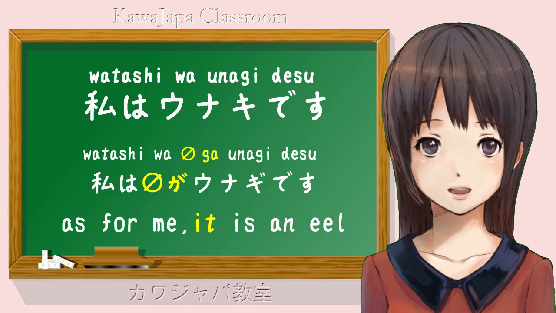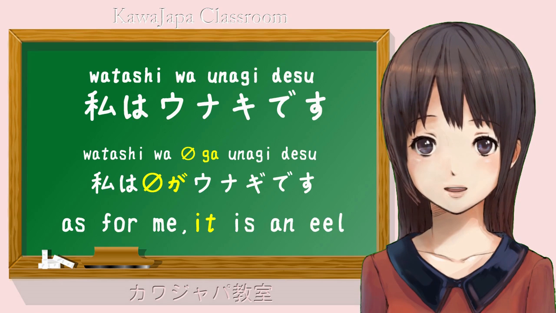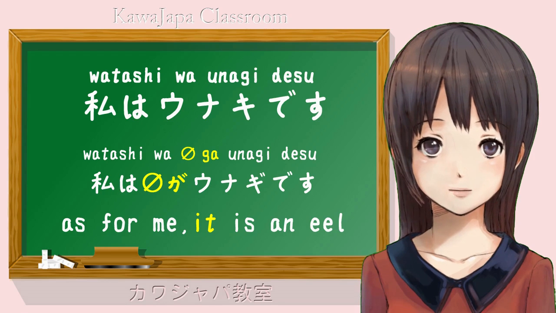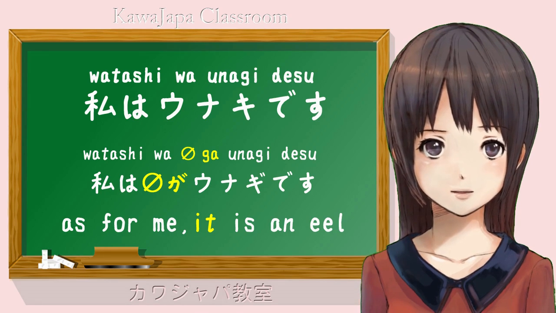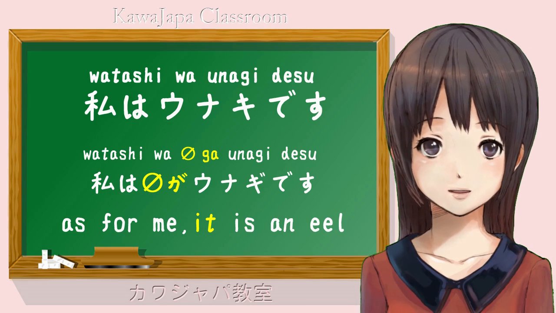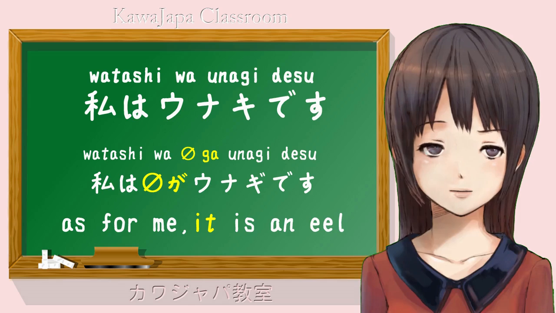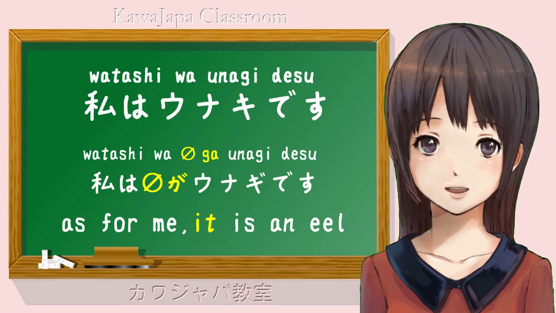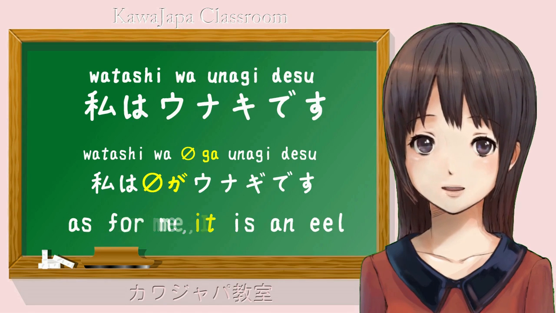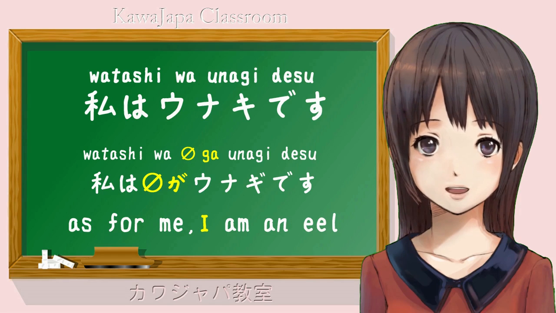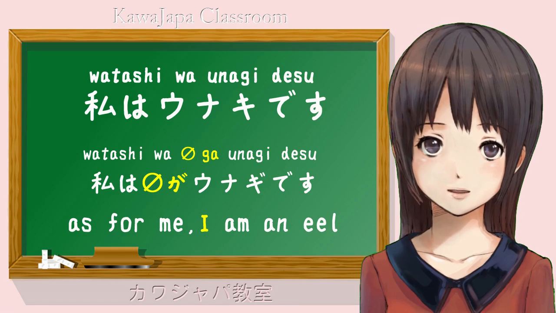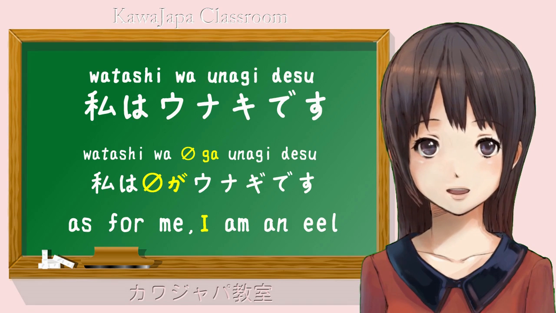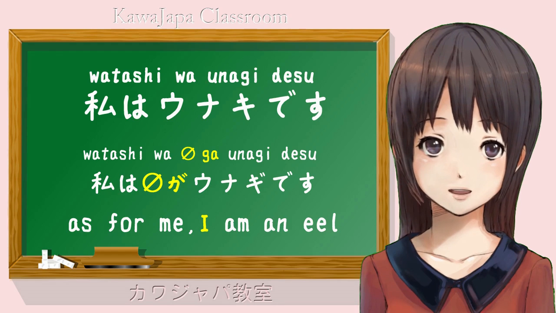If you come into my class with a frog, and I look at you and say, take it out, you know what it means in this sentence. It means the frog. You can pretend you don't know, but I wouldn't recommend it. So you see how we can understand the ga marked subject even when it is invisible from context. If I rush up to you in the street and say, 私はうなぎです, then I really am saying that I am an eel. And you probably think there is something wrong with me. But in the context of the restaurant, we know that the ga marked subject is something else. It's the thing we're talking about, the thing we're going to eat.